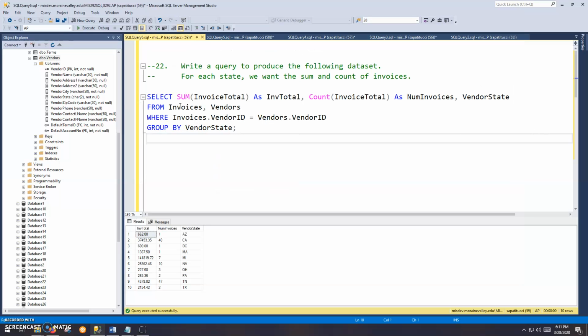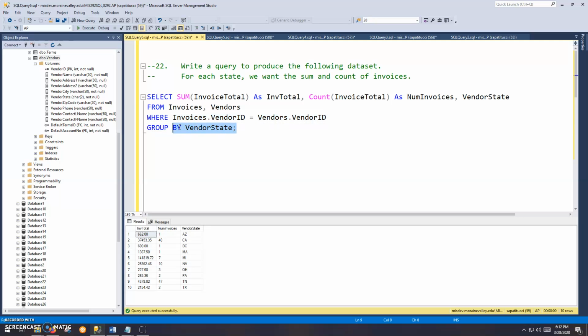Okay, and then this is a join actually, because the invoice data obviously comes from the invoices table, but the state, the vendor state, comes from the vendors table. So we've got two tables that have something that we want, and so we have to include them both. We were not asked to do an implicit versus explicit join here, so you can choose whatever you want when you're not being asked for one or the other. And also, this is a join, so I do have to add a where clause and join on the common column, just like we were doing back in the join section of this exercise.